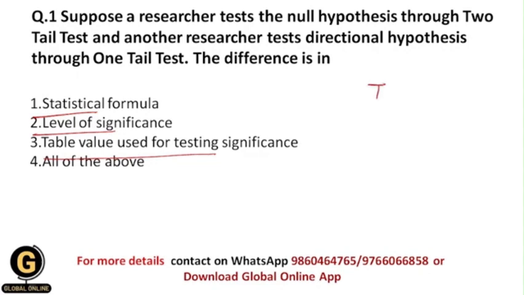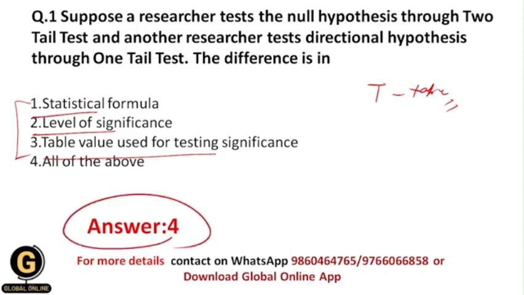There is a table called the T distribution table, and that table is for both two-tailed and one-tailed tests, and the values are different for each in the table. We need to use those values for testing the significance level, all of you getting. So the difference is in all of these aspects: statistical formula, level of significance, and table value used for testing significance. That's why your correct answer should be 4.